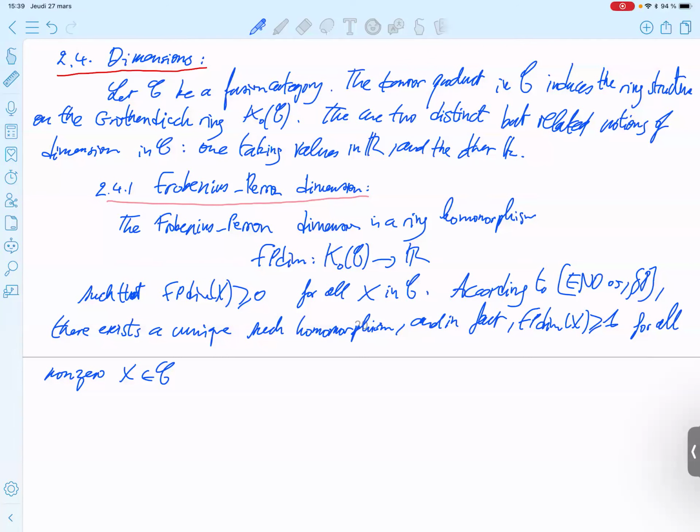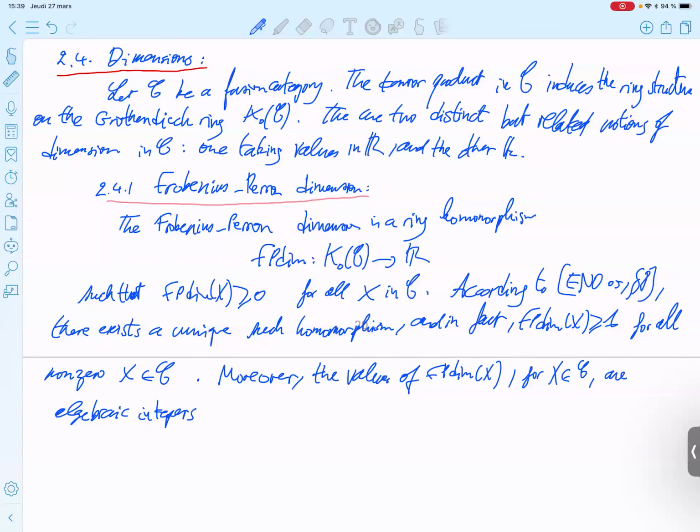In fact, more precisely, it is a cyclotomic integer. Moreover, the values of the Frobenius-Perron dimension of X for all X in C are algebraic integers in a certain cyclotomic field.